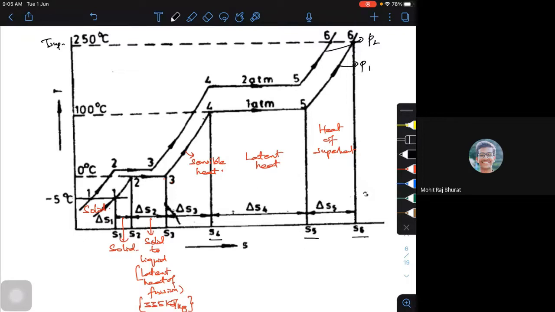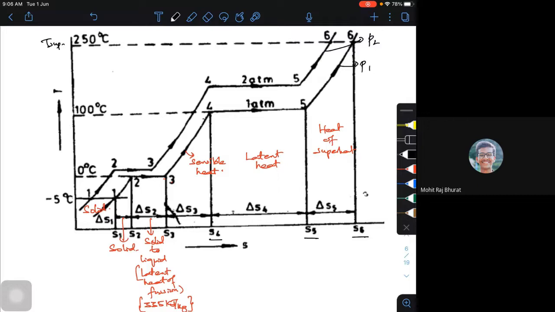So these 5 quantities are very, very important. And depending upon the condition of the steam, whether it is in liquid condition, or wet vapor condition, or superheated condition, I should be able to get these numbers and do the mathematical calculations, or try to understand what kind of steam I am trying to use for that particular application.